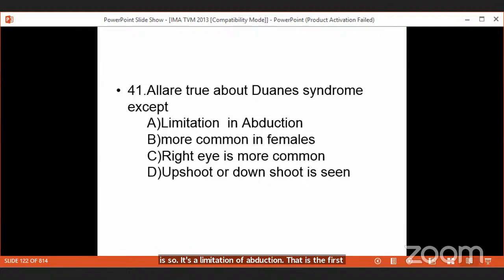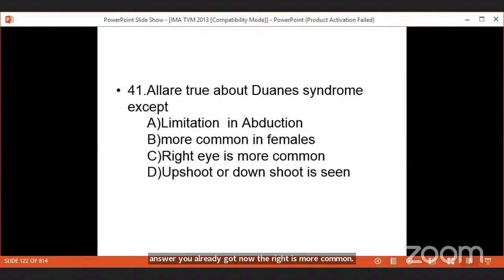It is more common in females. All congenital diseases are common in females, for reasons which are unknown to us, and that too on the left side of the body. Medical science probably cannot explain this. So all congenital diseases are common on the left side of the body.